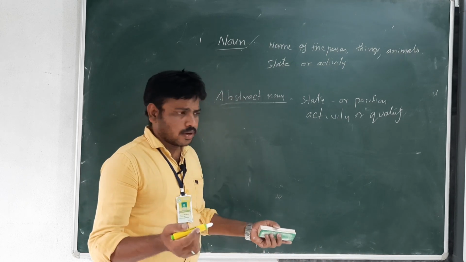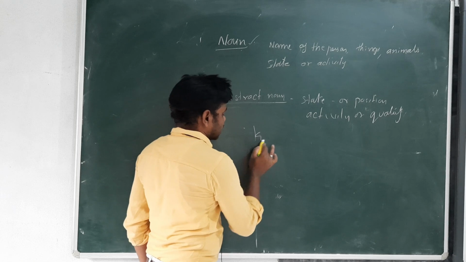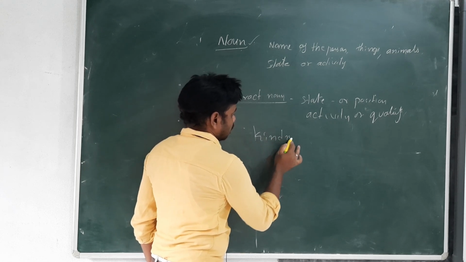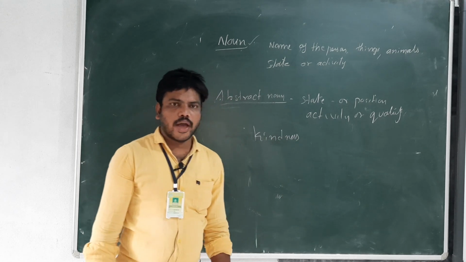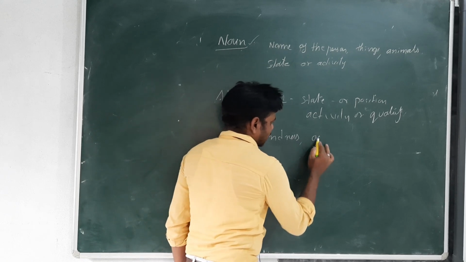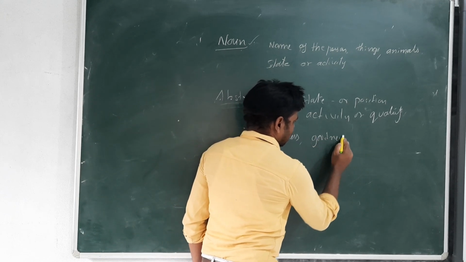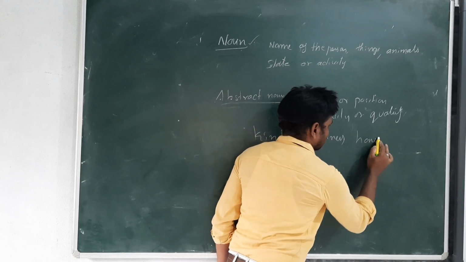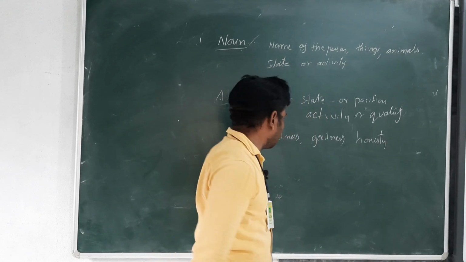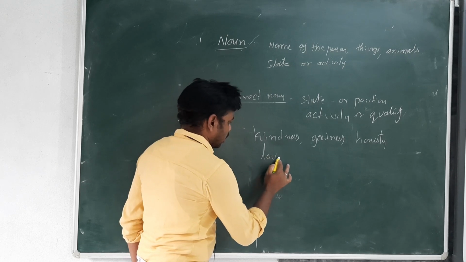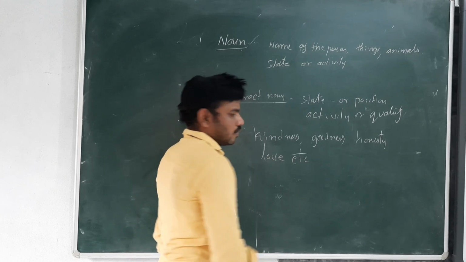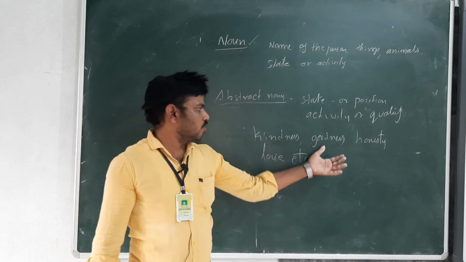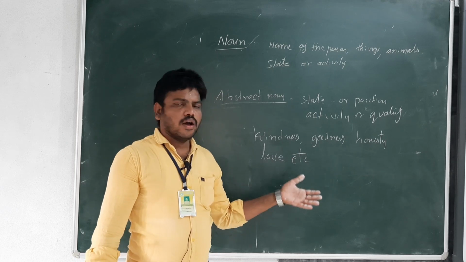So some examples of abstract nouns: kindness, goodness, honesty, love, etc. So kindness, goodness, honesty, love, these are some words.